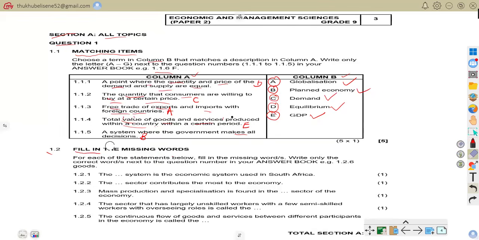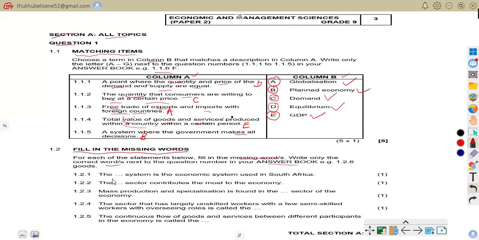As it says, for each of the statements below, fill in the missing words and write only the correct word next to the question number in your answer book. For example, 1.2.6, goods. So we are on filling in the missing words. So let us get to our questions.